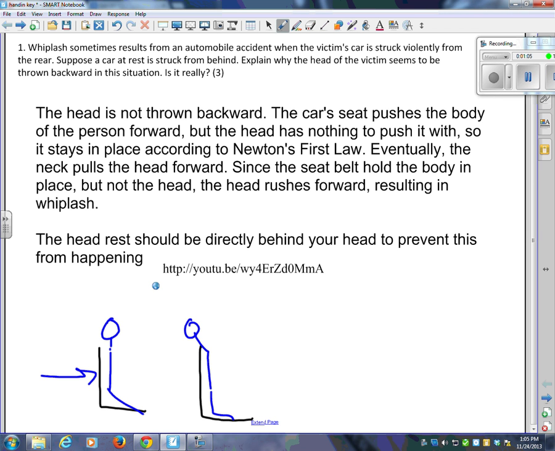Painful. And then, of course, eventually the muscles in your neck will stretch, and then they reach the end of what they can stretch, and then the head is whipped forward like this. The seatbelt holds the person in place, nothing holds the person's head in place, and so their head goes forward after that, causing that whiplash. And so what needs to happen is your headrest needs to be there so that your head cannot go back, and that will keep your head safer in a car crash. So you should adjust your headrest as well when you get in a car.